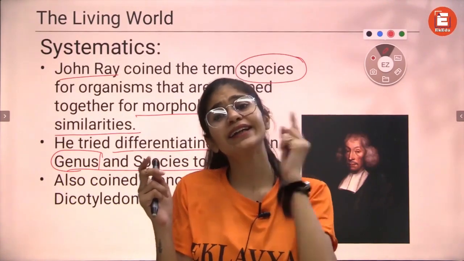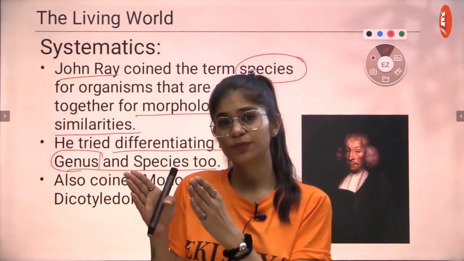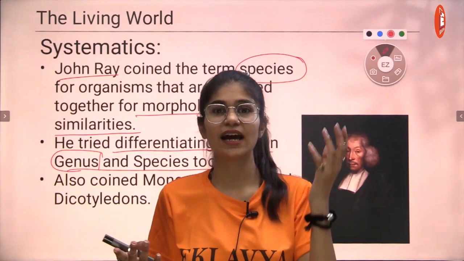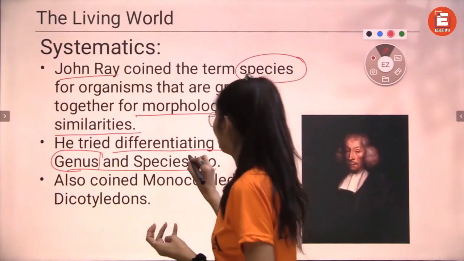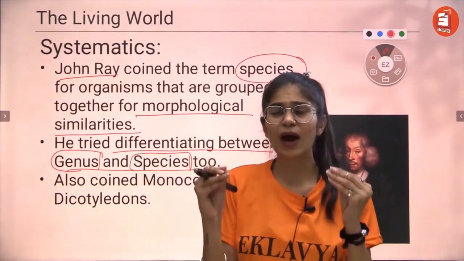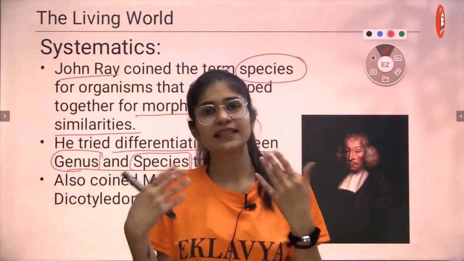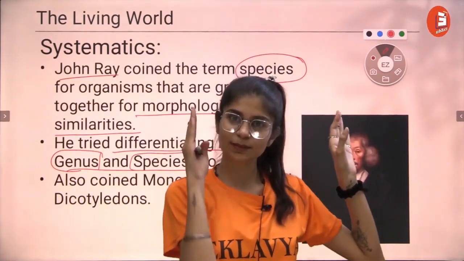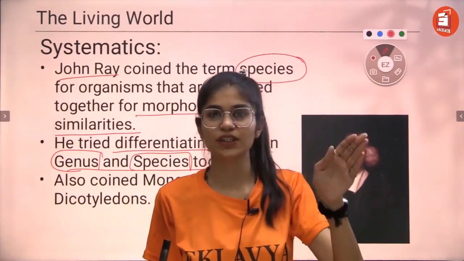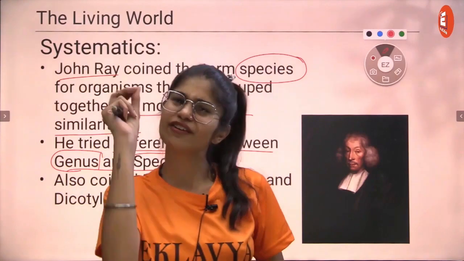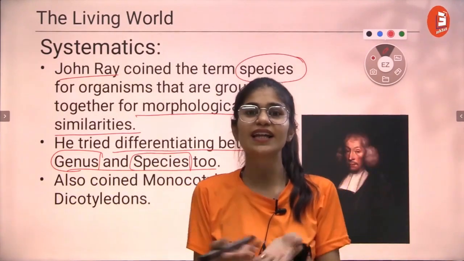So to specify one type of organism, for example, if you're trying to identify an Egyptian cat, Egyptian cats are usually black and have yellow eyes, right? So this is how we identify them. So an Egyptian cat will have a specific species. Like I said, in common language, it's an Egyptian cat. Similarly, every other cat will have its specific name too. I cannot call a tiger a leopard because I know that specific species is tiger. So species is a very, very specific word, and genus is an overall group of species that are related to each other in some way.